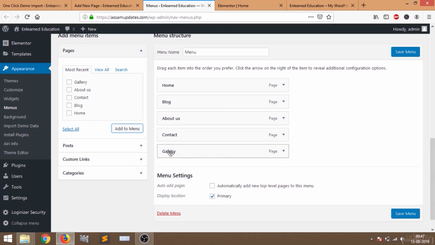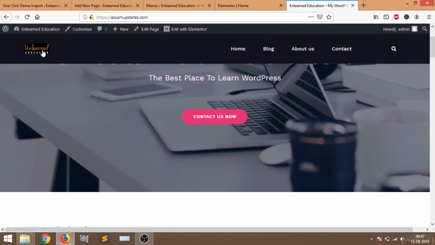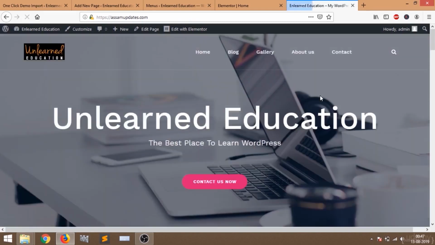Now I'll put this on maybe the third position. That means after blog the gallery will be there on the menu. Now I'm going to select save menu. So let's go back to our website and click refresh. Now you can see there is a home page, a blog page, a gallery page. Now let's see how it is looking.